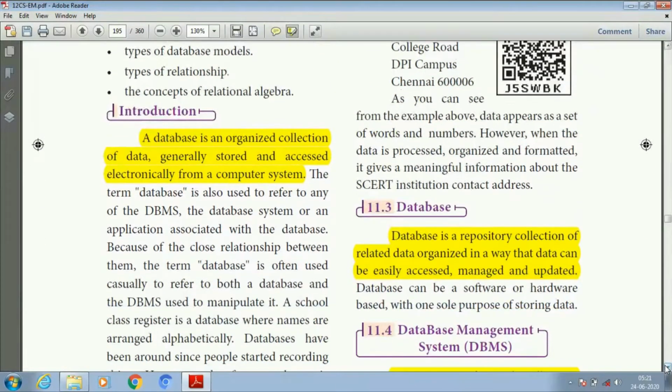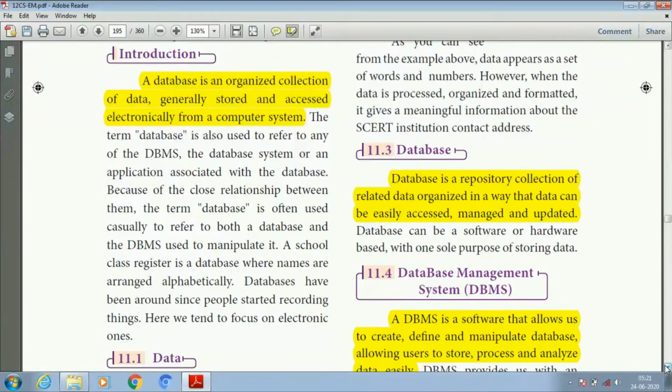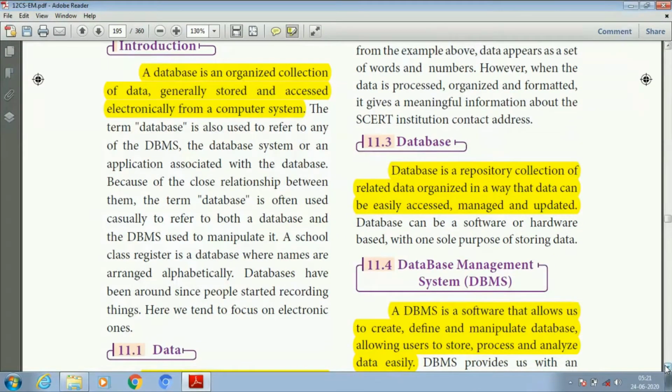Next one is database. What is meant by database? It is a collection of information that is organized so that it can be easily accessed, managed and updated. Here, a database is a repository, a collection of related data organized in such a way that it can be easily accessed, managed and updated. Here this is software or hardware, based on our purpose.